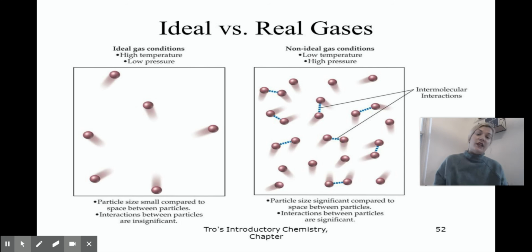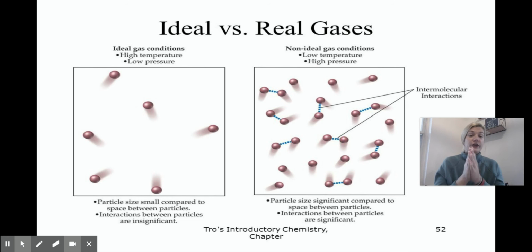Now, over on the non-ideal side, which is what we call real gases, they're working at low temperatures and high pressures. The particle size is significant compared to the space between the particles, so you'll notice that we have more particles, and the interactions between particles are significant. Ultimately, we don't want gases to interact with each other, but unfortunately they do, so we can't always use the ideal gas law.